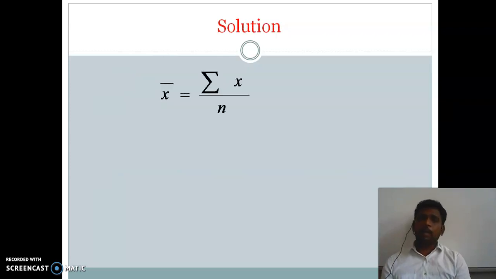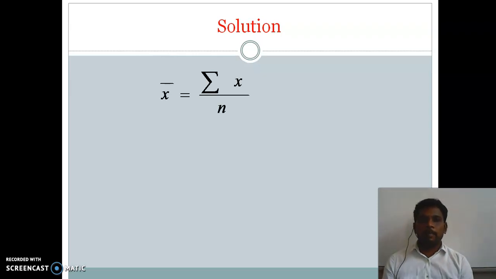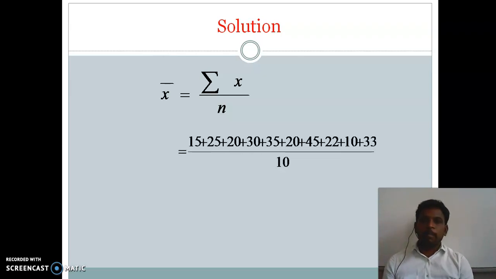That is the formula for finding the mean under raw data: x bar equals sigma x by n. Here small n is the number of observations; we have to count the numbers, how many numbers are given here. Sigma x means, as I already said, sigma stands for total, so we have to add all the x's. x is nothing but the numbers alone. So 15 plus 25 plus 20, I add all the numbers and divide by n. Here n is 10, because 10 numbers are there.